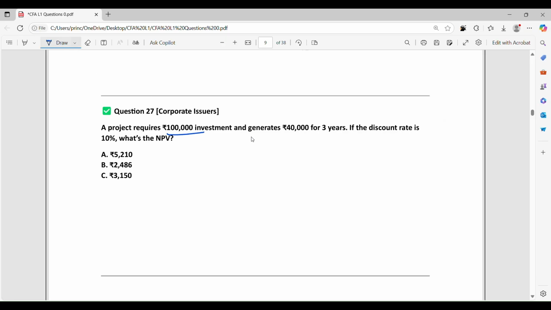A project requires 100,000 investment and generates 40,000 for 3 years. If the discount rate is 10%, what is the net present value? Simply take your calculator and compute it. The cash flow at time zero is negative 100,000.